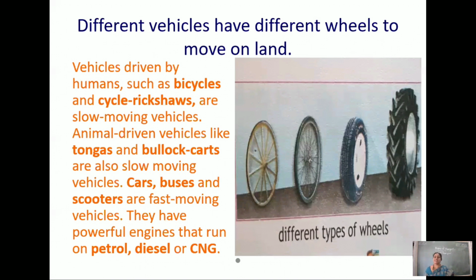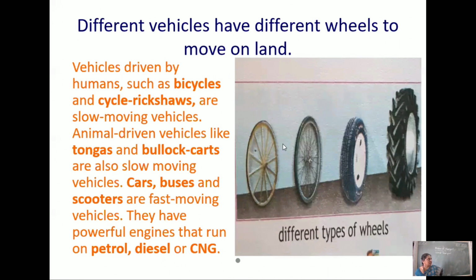Now petrol and diesel, you know. What is this CNG, children? CNG is also one type of fuel that is used for vehicles. CNG is compressed natural gas. And we also have at home what is called LPG, that is liquefied petroleum gas. But this is CNG, compressed natural gas, that is used in vehicles in the place of petrol or diesel. So this is also very, very important.